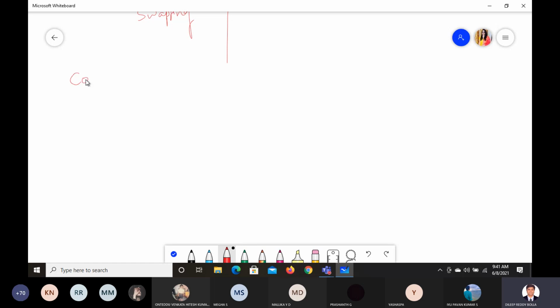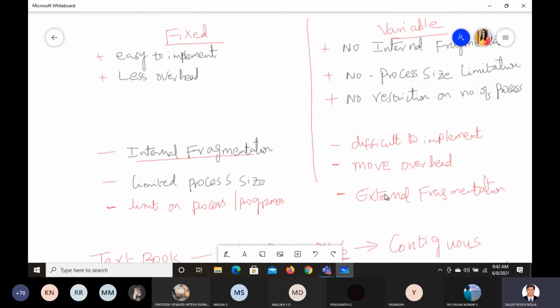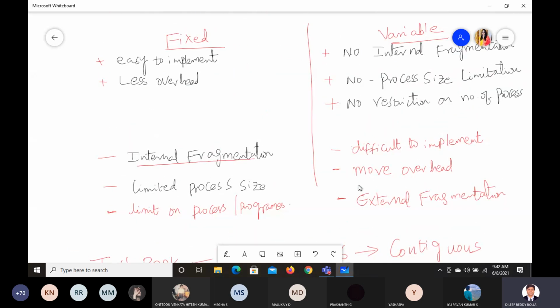What compaction will do is give the solution for fragmentation. Okay. So what is the meaning of that? If you see this example here, just a minute.